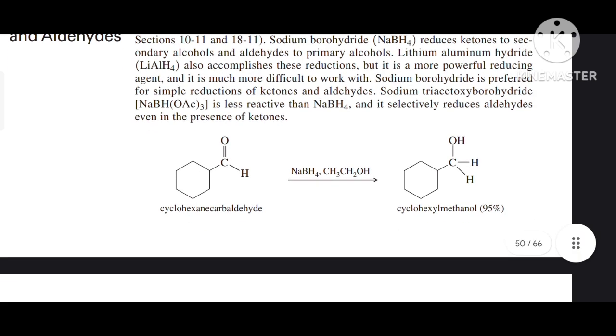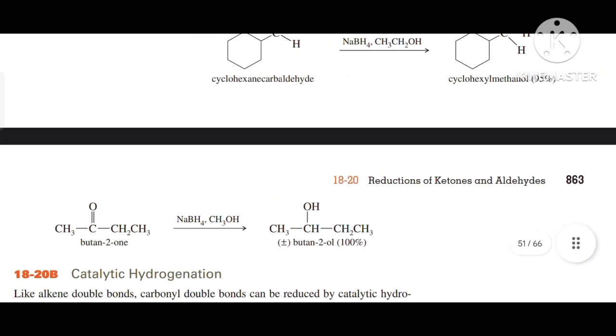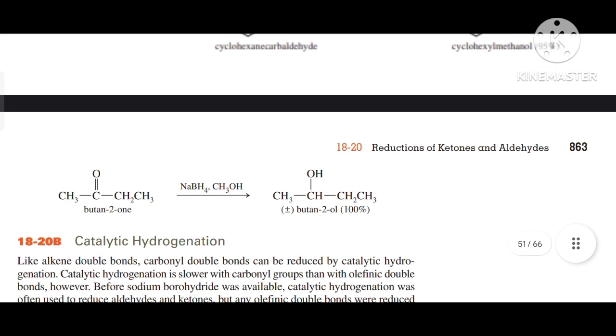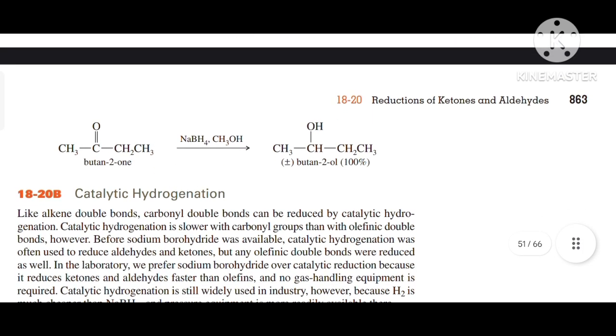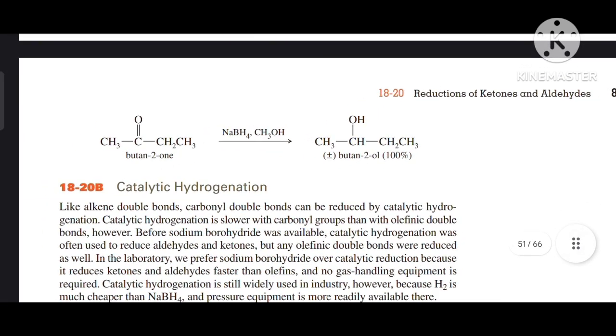So this is our sodium borohydride, and there is an example given over here in which cyclohexanecarbaldehyde is treated with sodium borohydride in ethanol, then it is converted into cyclohexylmethanol with 95% yield. Similarly, we have butan-2-one, and when it is treated with sodium borohydride in the presence of methanol, then butan-2-ol is formed with 100% yield.